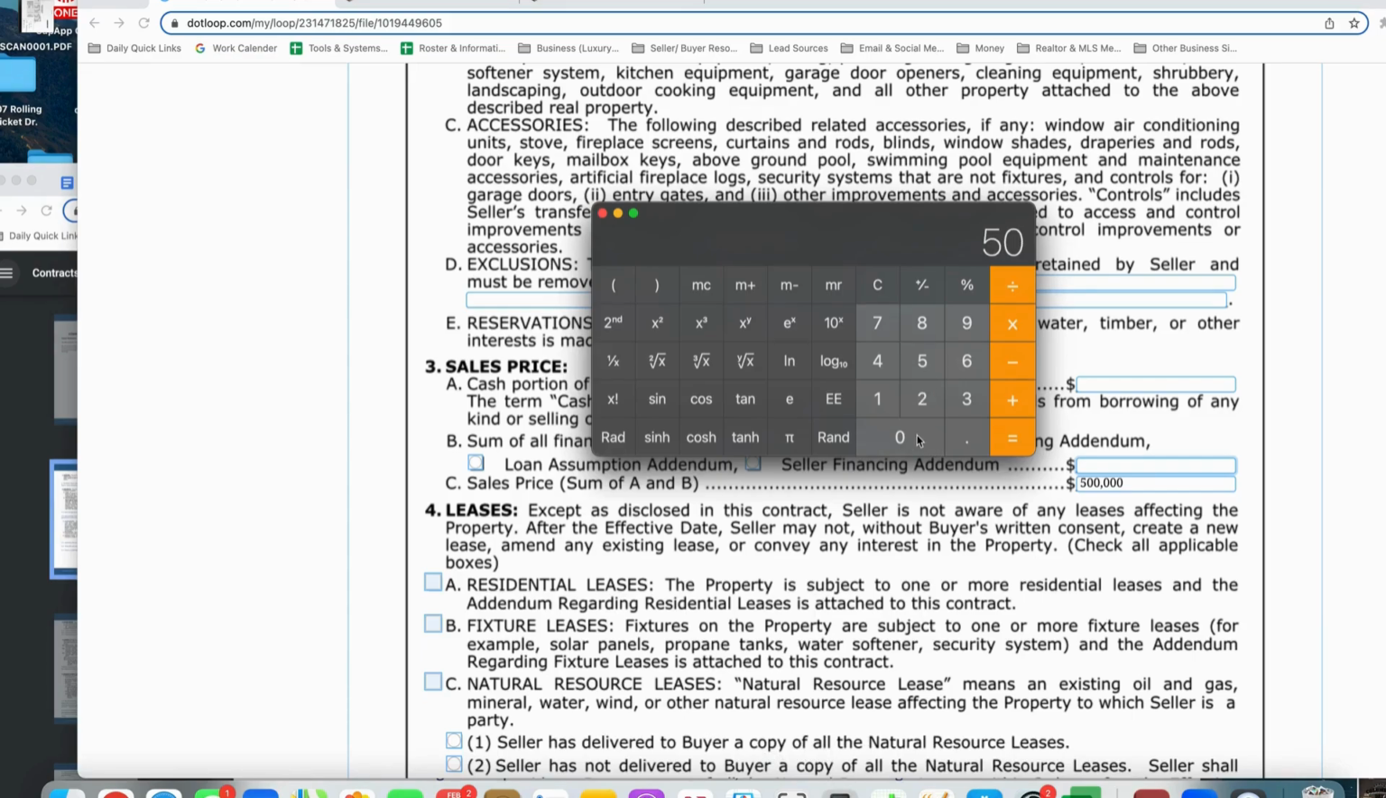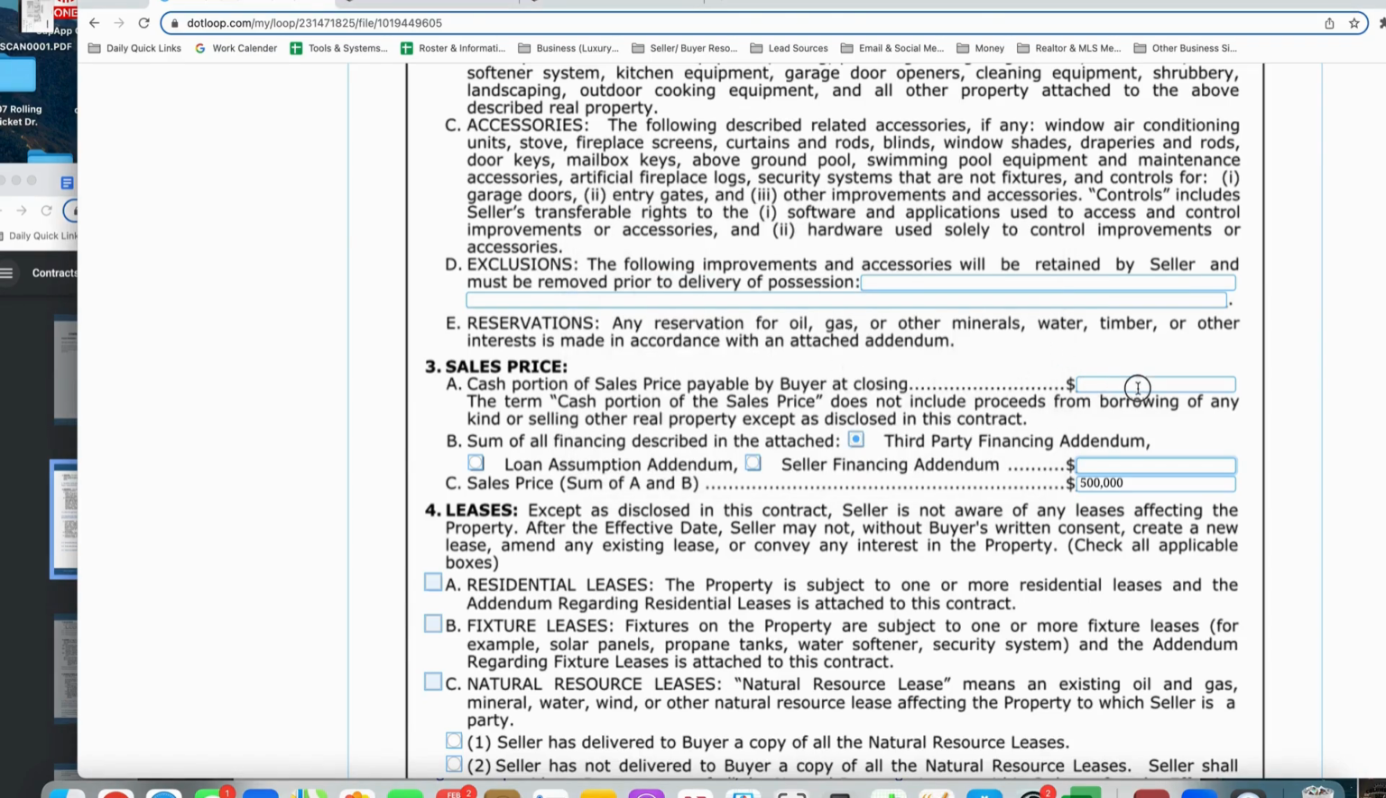You're going to go 500 times 20%. Let's make sure that's right. I don't think that's right though. Yeah, so that's 100,000. So here the cash portion is what they're going to bring down payment. You can confirm this with the lender as well, but you would put 100,000.